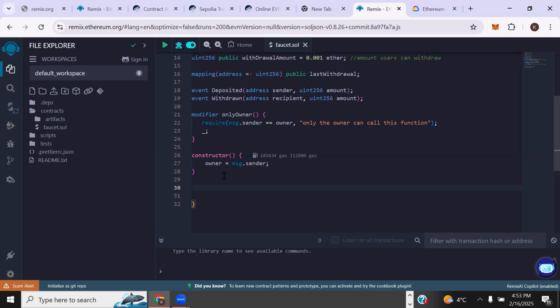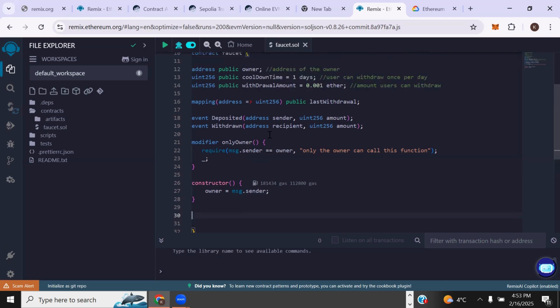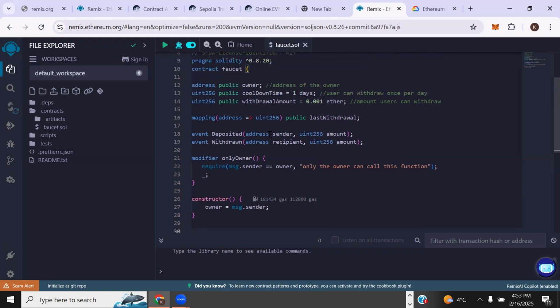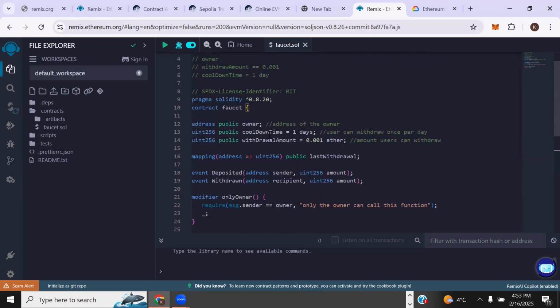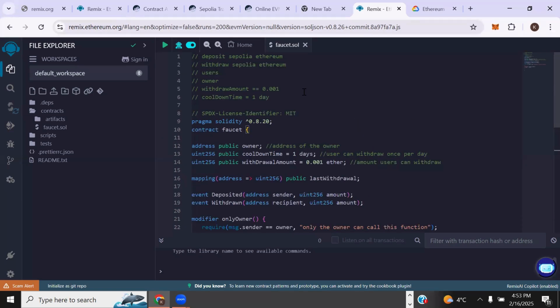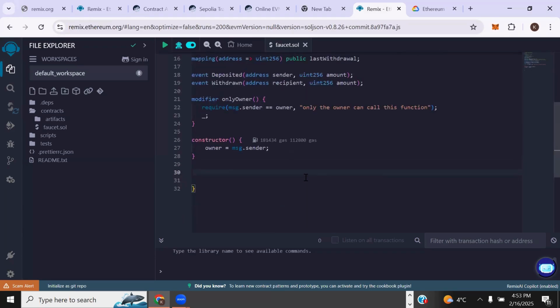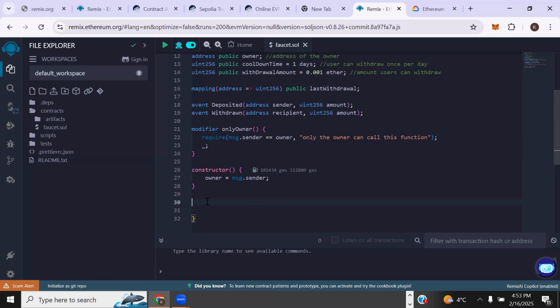So now we're entering the main thing here. All we have done is declare the public variables and the constructor. Now, the main business logic: what do we want our faucet to do? It should let people deposit Sepolia Ethereum and then withdraw Sepolia Ethereum. So now let's create a function. For us to create a function, we need to write function, to indicate that this is a function.